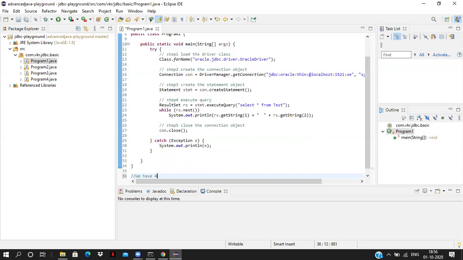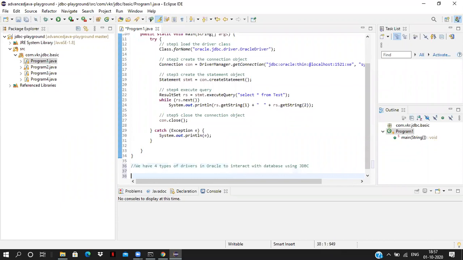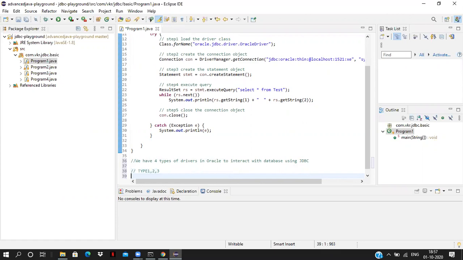Different kinds of drivers means we have 4 types of drivers in Oracle to interact with the database using JDBC. Here type 1, 2, 3, these are majorly nobody is using. Everybody uses the type 4 driver.